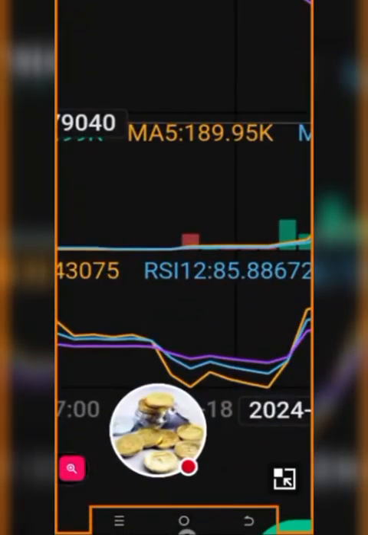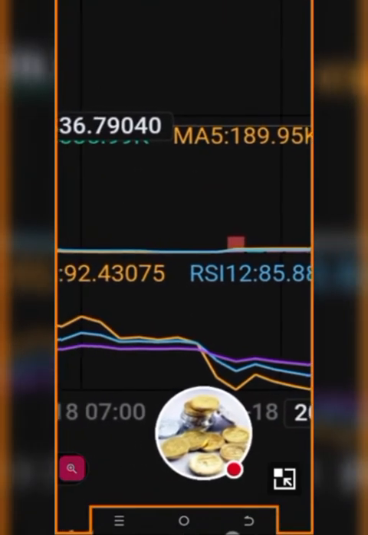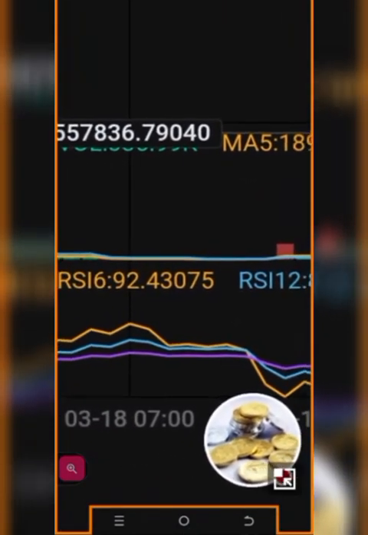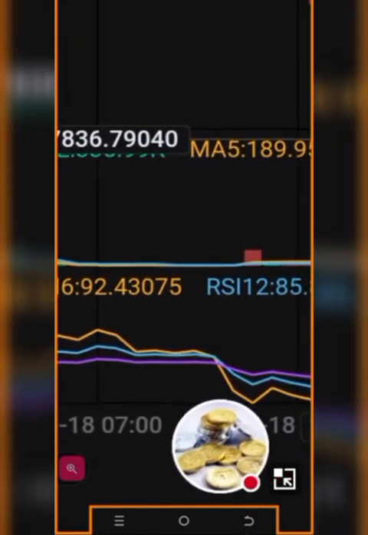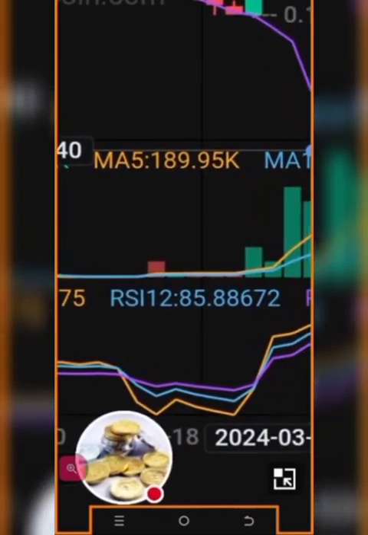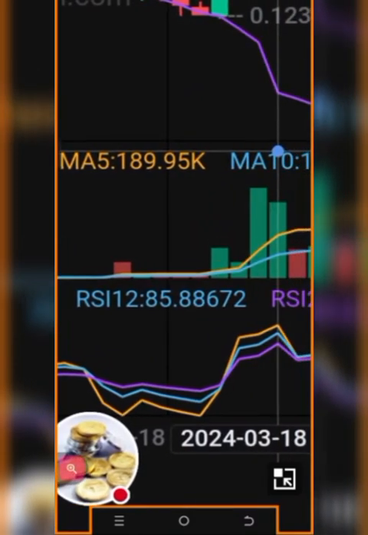We can go, wow, the RSI 12 is 85. The RSI 6 is 92. Oh my god. Then that means that it's going to be more than 80. Wow. But this is not RSI 14. Let me check RSI 24.